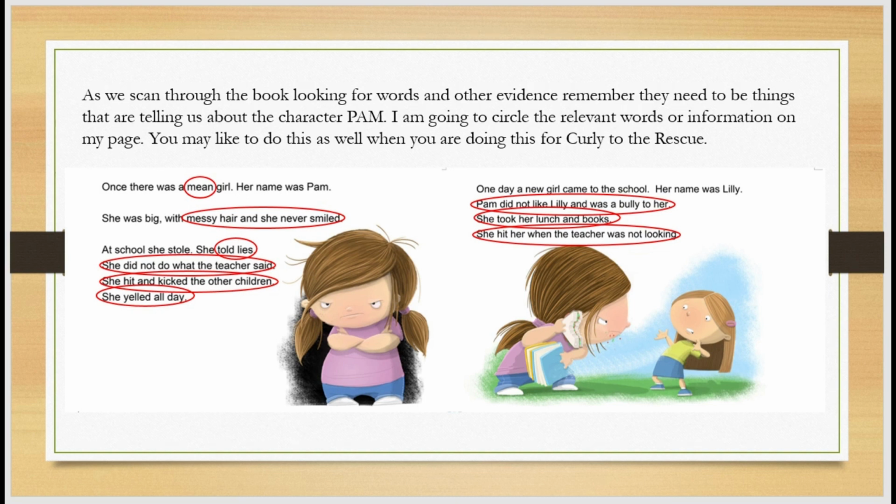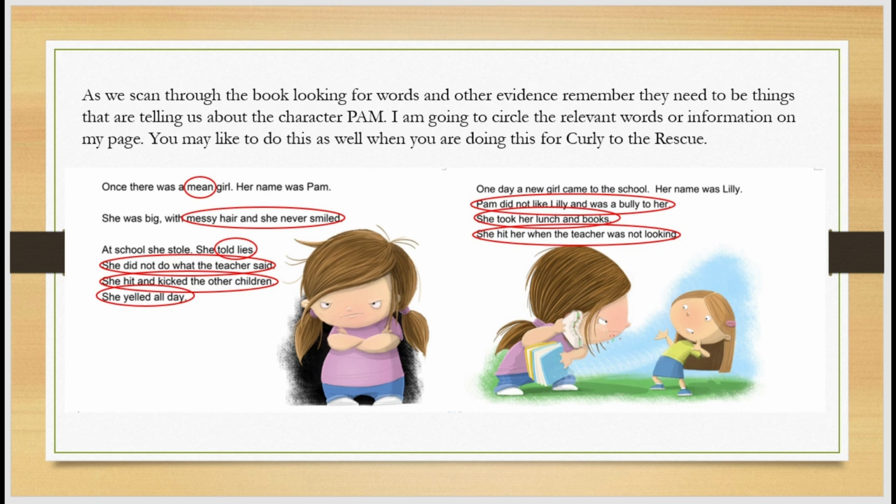So on that first page that I've got displayed there, it says, once there was a mean girl. Her name was Pam. So this tells us that it's talking about Pam in this sentence, and they use the word mean to describe her. She was big with messy hair and she never smiled. So to me, if I see the words she never smiled, I automatically think, oh, maybe she's a cranky person. She's angry all the time.